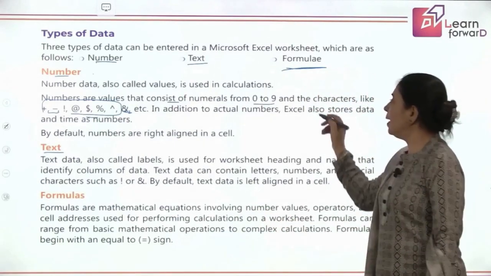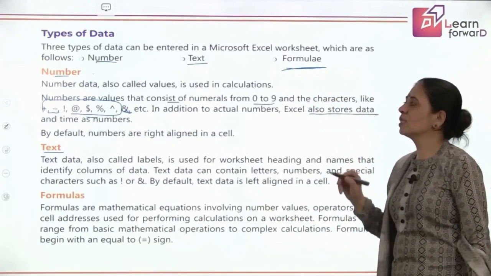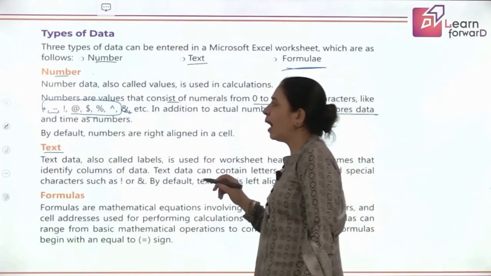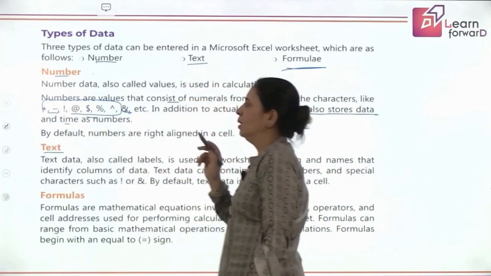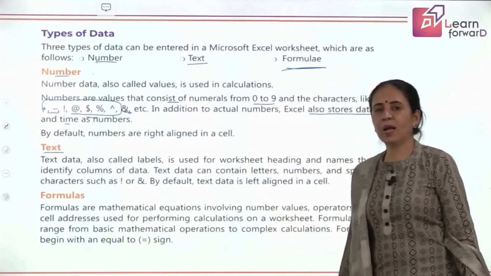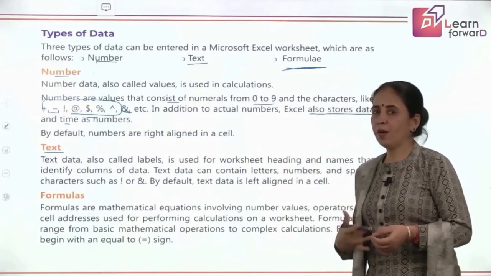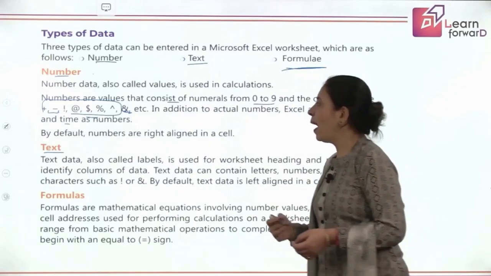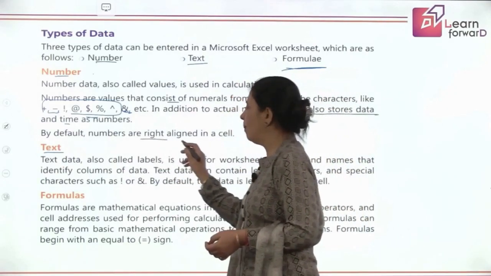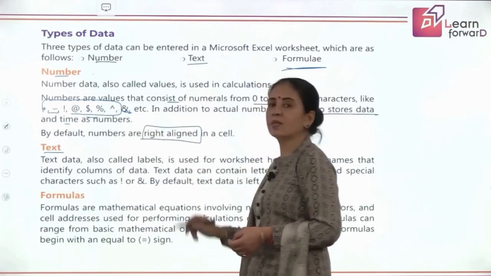Okay, and you know Excel also stores the date and time as numbers. So when you have to store the data in the time format, that also comes in the category of number type. Okay, so by default, remember numbers are always right aligned.